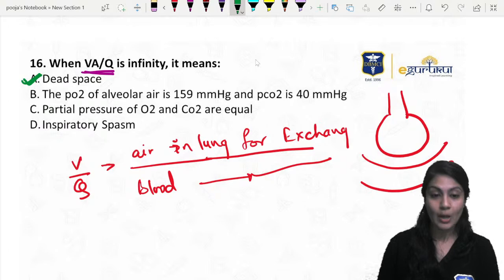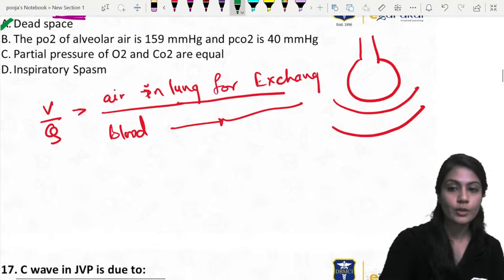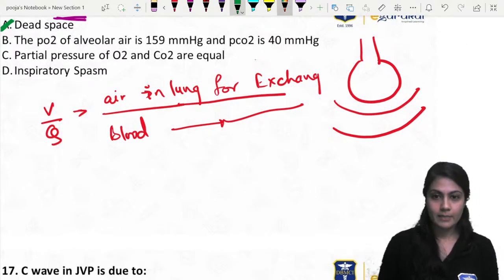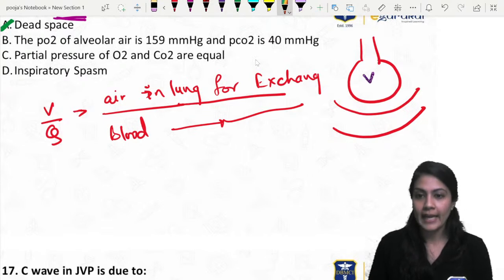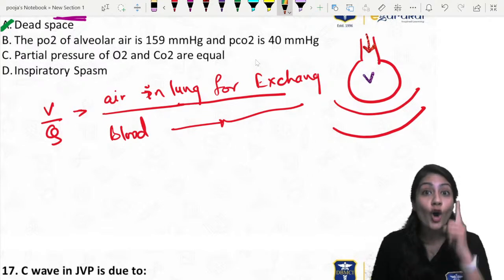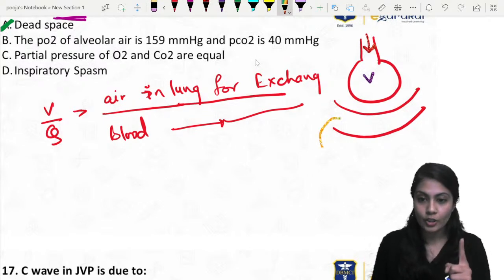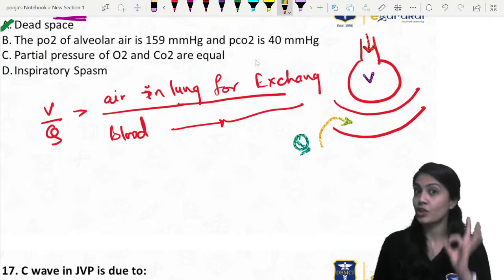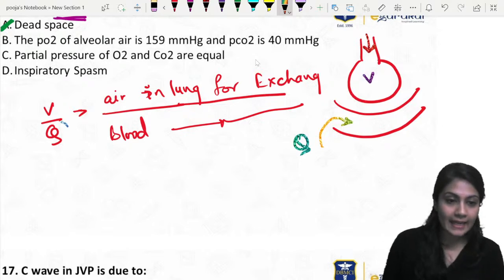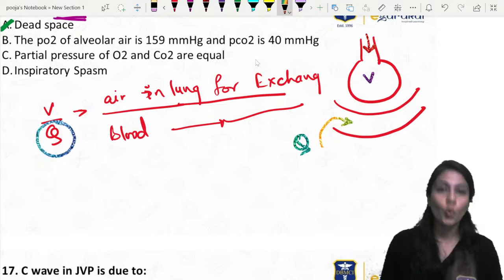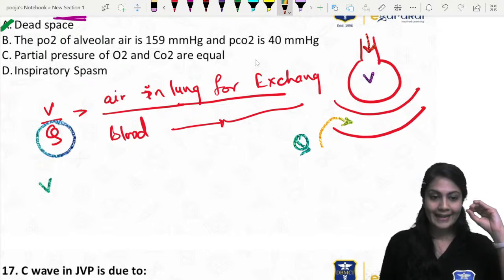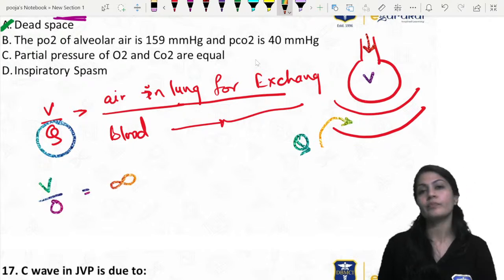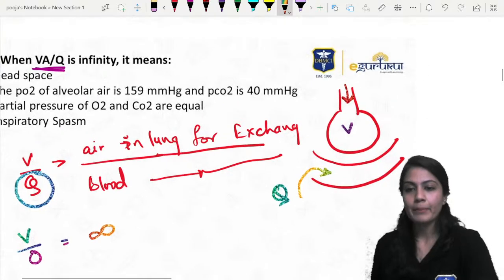So, dead space. Now look over here, concentrate. This is the V, the air coming towards the lung for the exchange, and this is the Q, the blood coming towards the lung for the exchange. Now if the denominator is 0, anything upon 0 will give us infinity. That happens in the dead space.